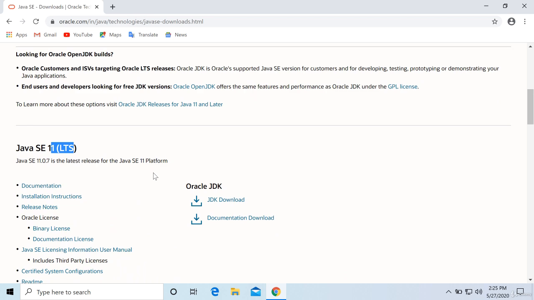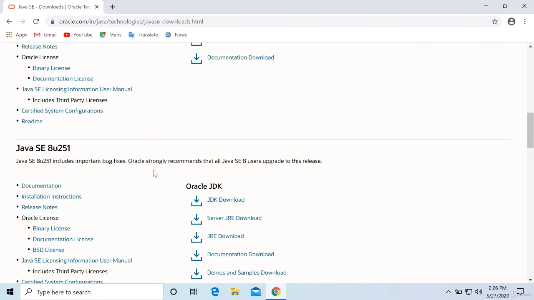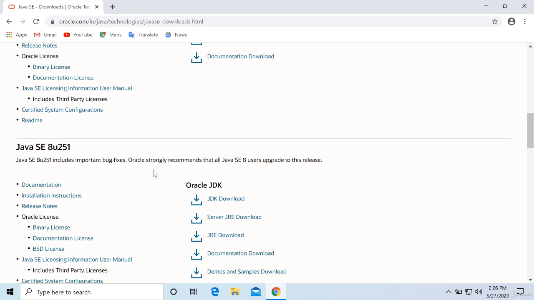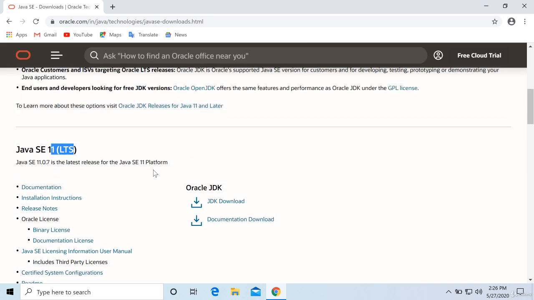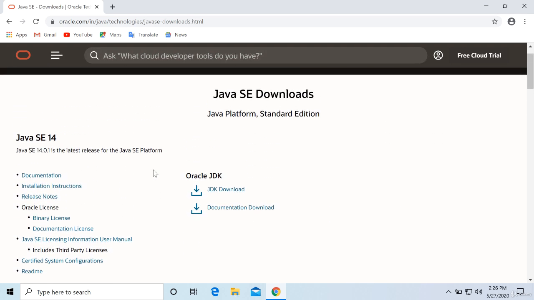So you can download 11 and 8 also, but Oracle will ask you to take a license if you are using it commercially. For learning purpose, you can download, that is not an issue. But if you are using it for commercial use, means if you are developing applications using Java, then you must take license for previous older versions. All right. So simply download the latest version.